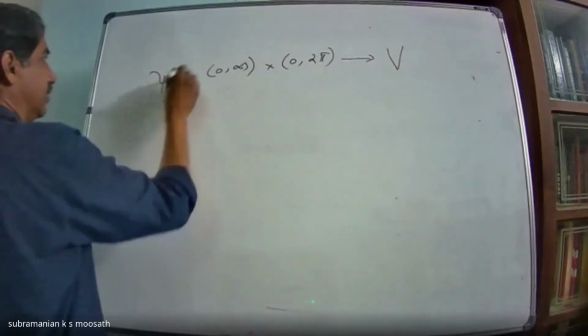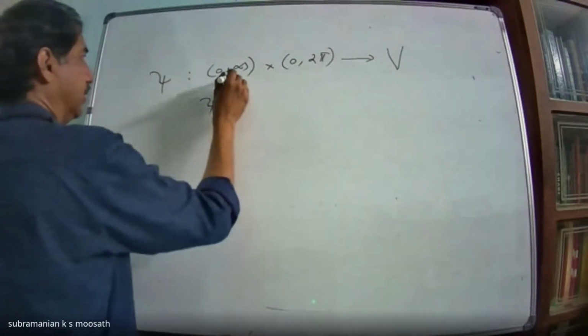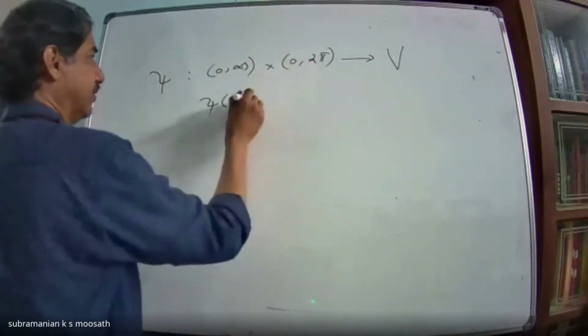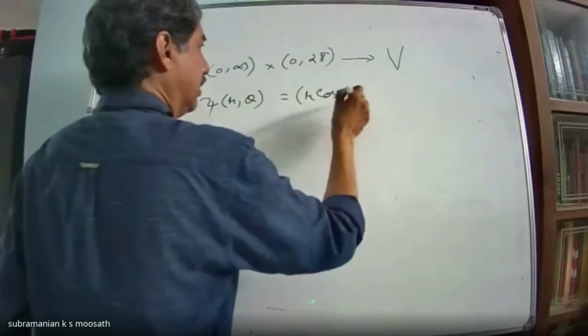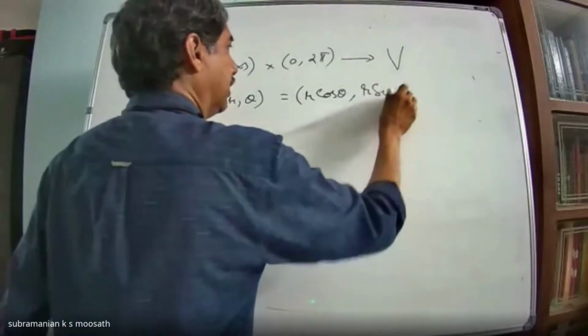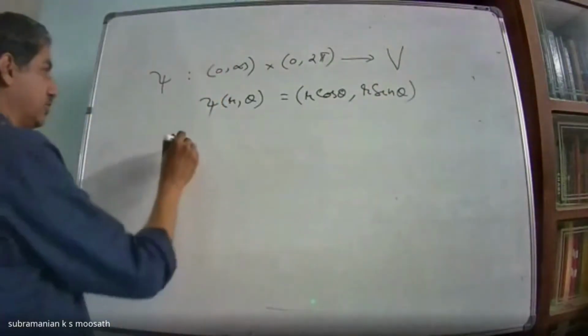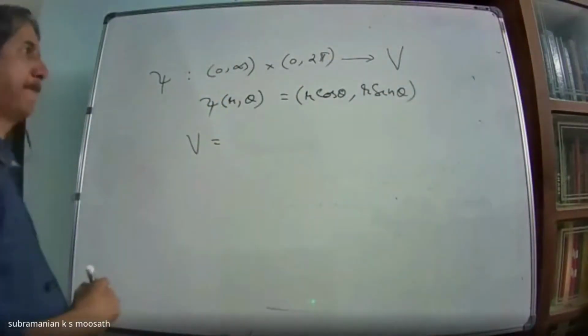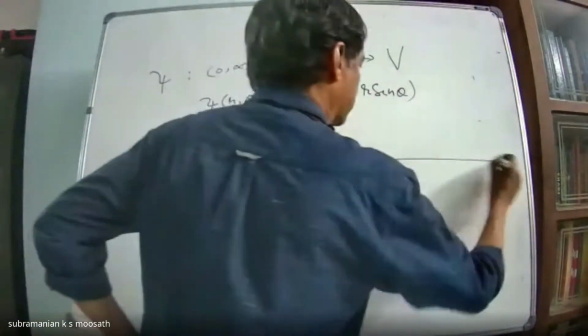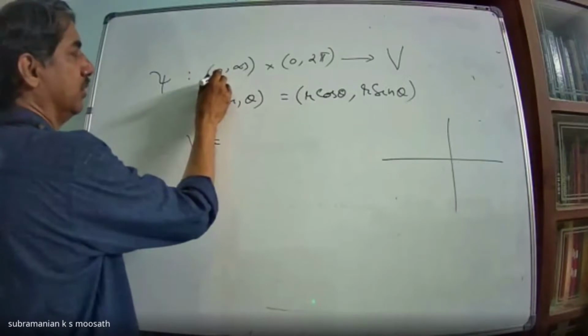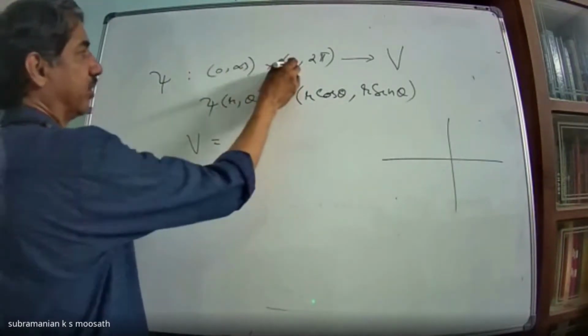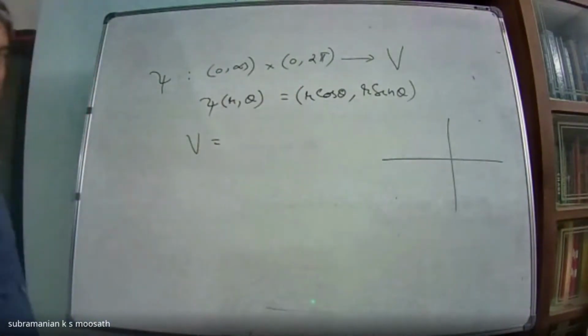Suppose I look at this function, psi of r, theta, equal to r cos theta, r sin theta. Can you say what is V? It cannot be the entire R2 because I am not including 0. That means r equal to 0 is not there, and theta is in the open interval 0 to 2 pi only.